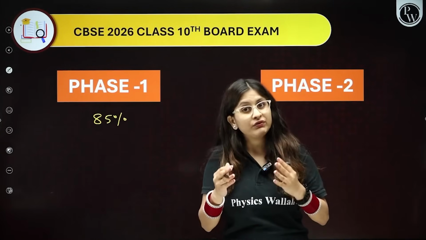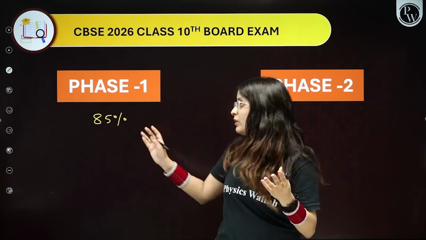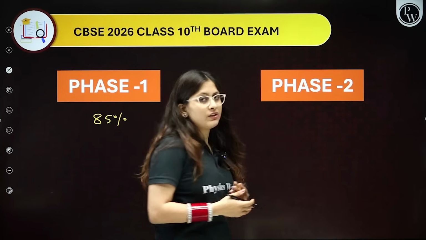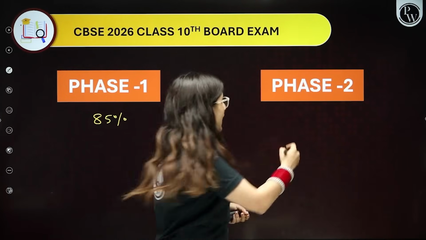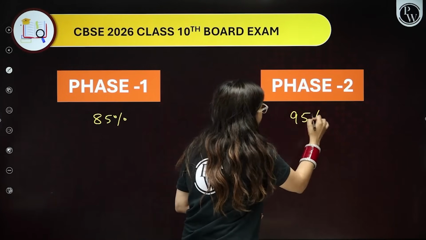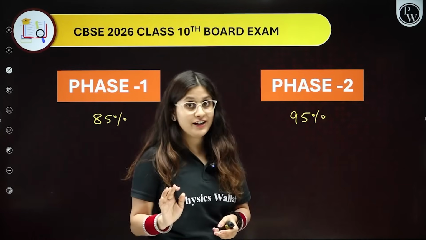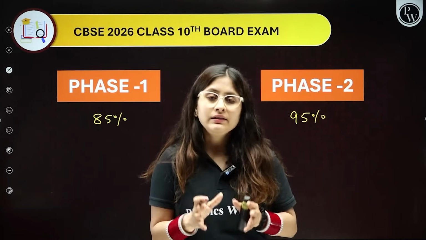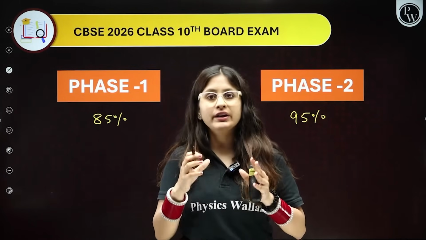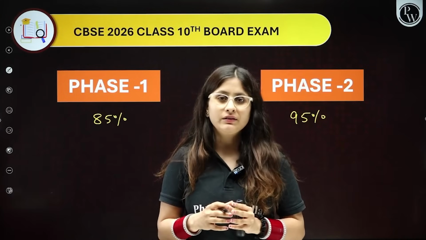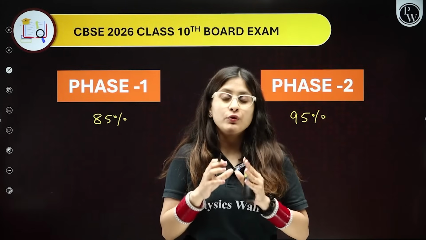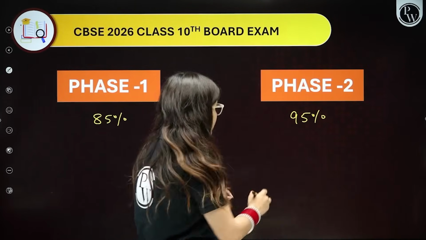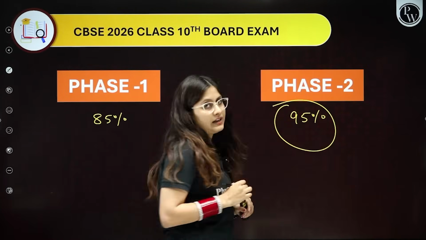You gave the examination in phase 2 again, and you got 95%, for example. Now, in your final answer sheet, when you get the report card from the CBSE, which percentage would be reflected in your result card? It would be 95%.